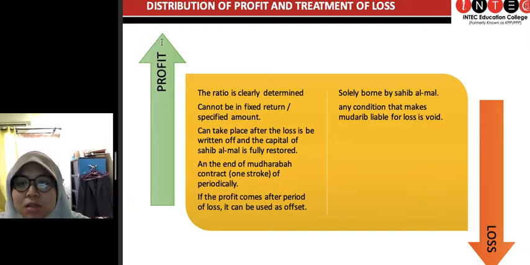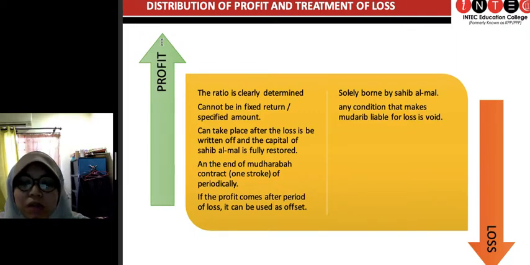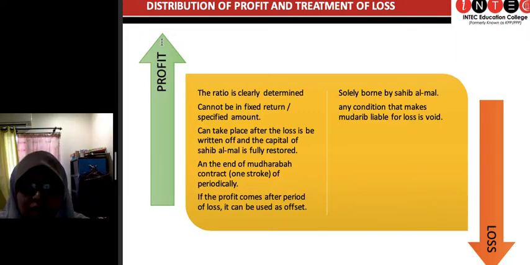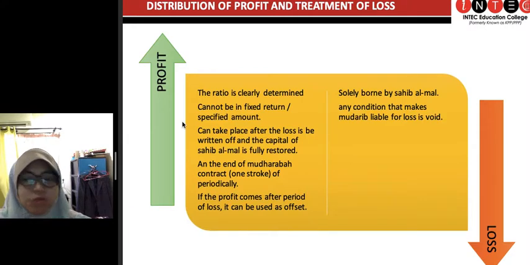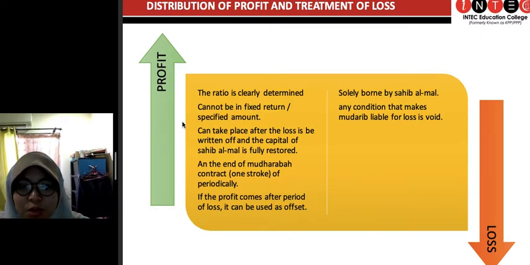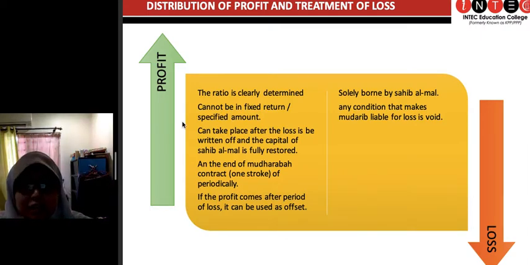How about loss? And this is something, like I said previously, that you cannot avoid, and this is the risk of conducting any type of business and investment. Again, financial loss is solely borne by sahibul mal because he's the one who will provide all the money. And the mudharib does not bear any loss.